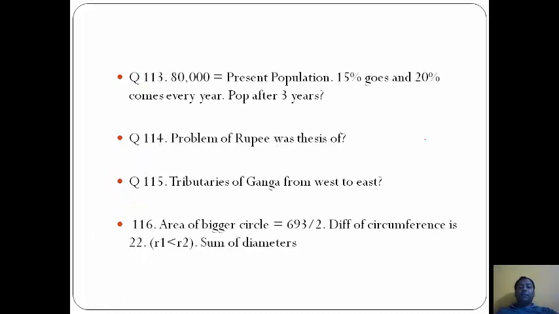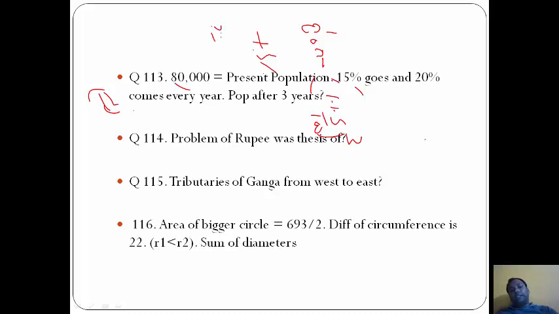Now present population 80,000 is the population, 15% goes, 20% comes. This means an annual 5% addition. So the answer here will be 92,610, that is D. And how will it be calculated? This is 80,000 times 1 plus 5 by 100 to the power of 3. This comes to 21 upon 20 into 21 upon 20 into 21 upon 20 into 80,000, that is D.